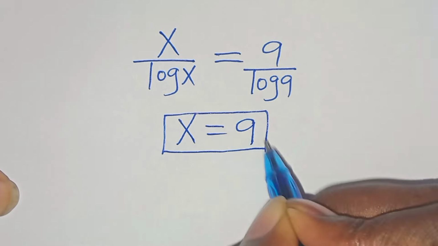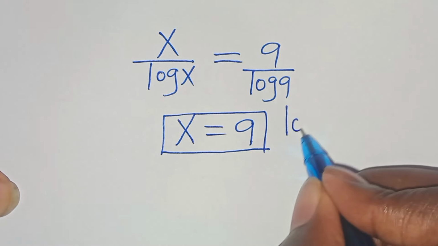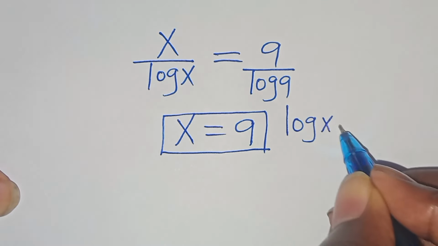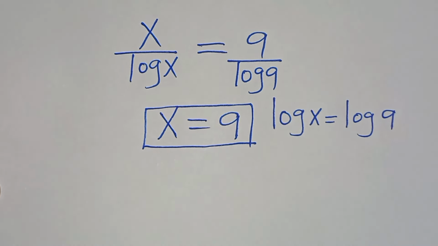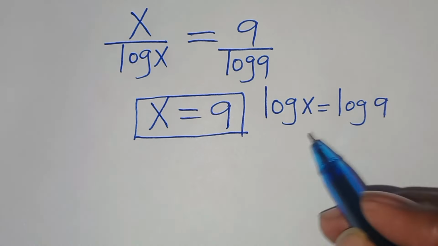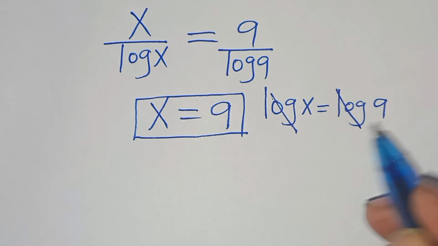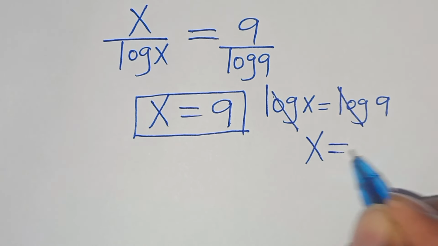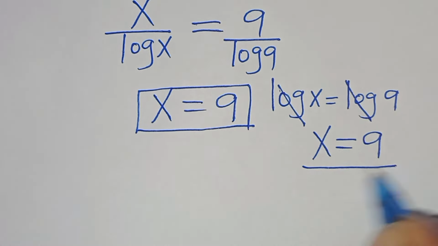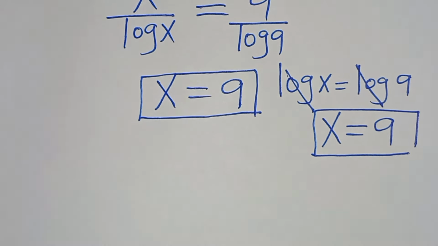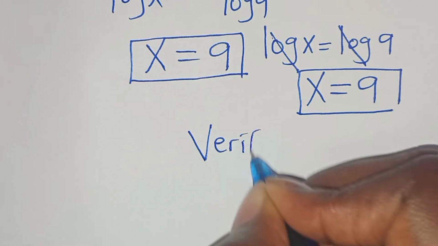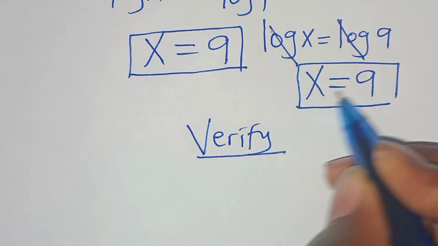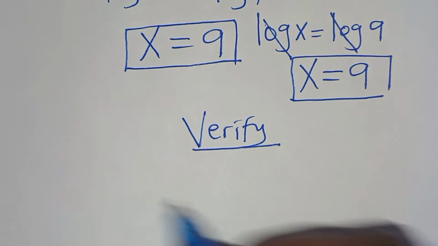And also, when we check in terms of the logarithm, we have that log x is equal to log 9. So in this case, log and log simplify. Then we have that x is equal to 9. So the next step is to verify. Let's verify that this value of x satisfies the equation.